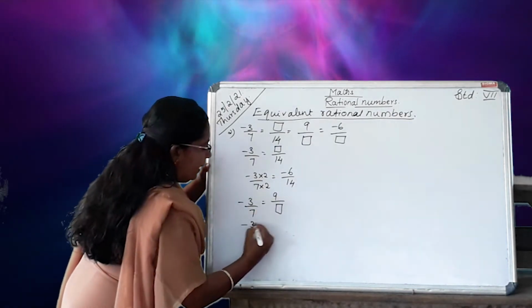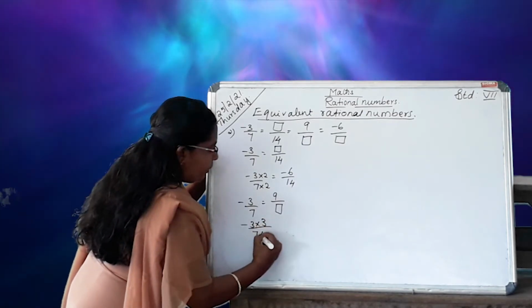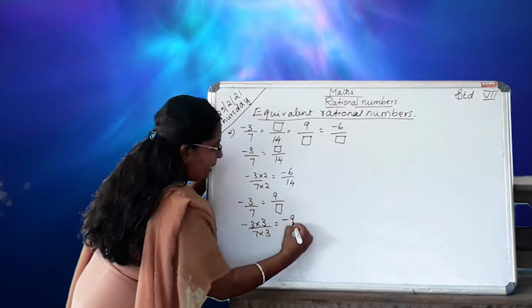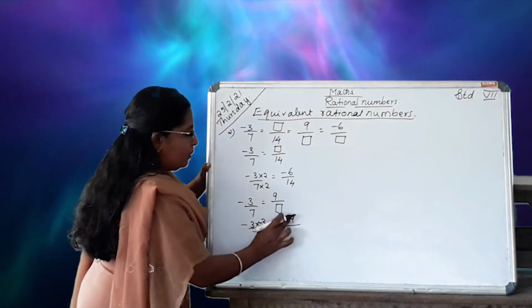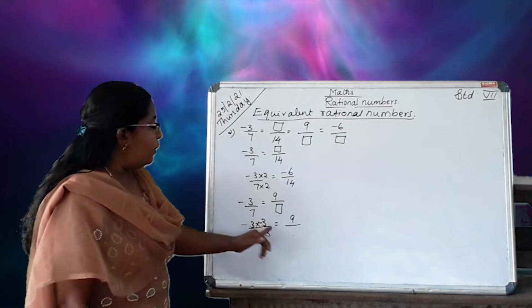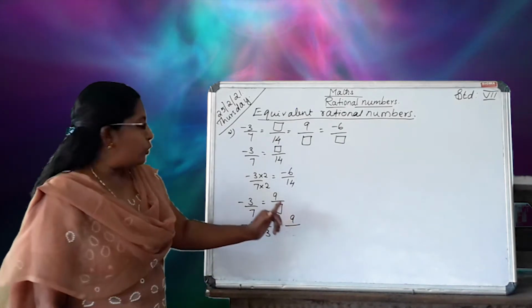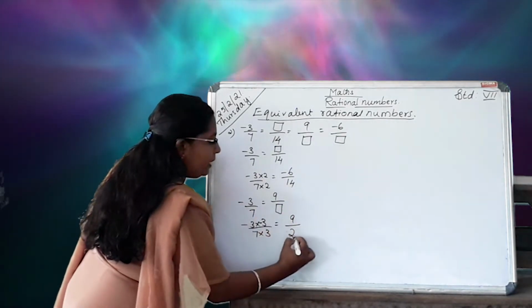That is minus 3 into minus 3 by 7 into 3. Minus minus plus, so 9 by 21.